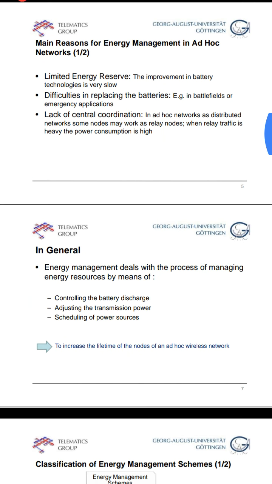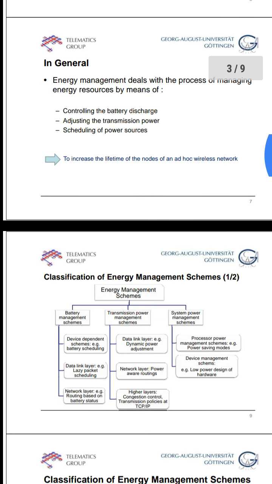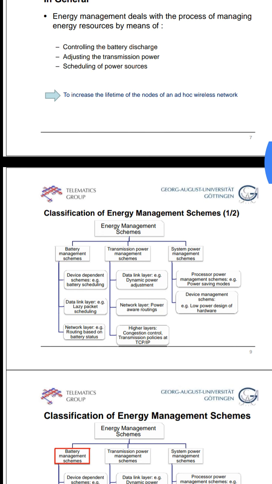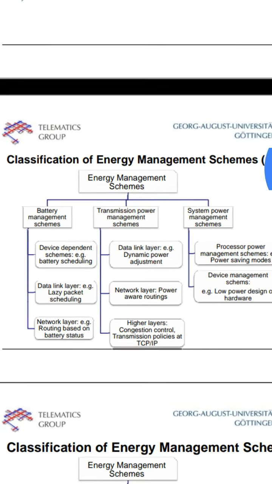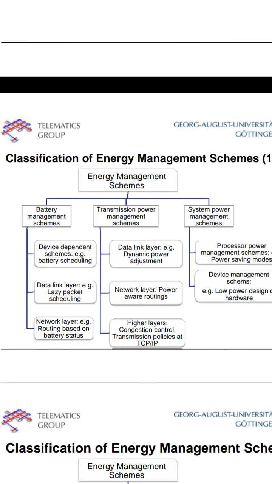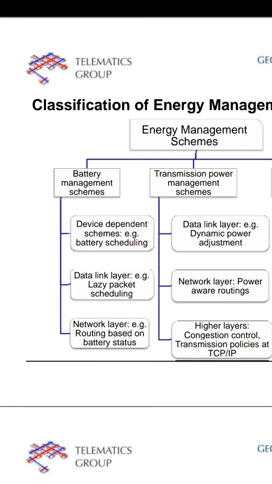Good morning to all. Today I would like to discuss the classification of energy management schemes in ad hoc wireless networks. The total energy management schemes are classified into three schemes: the battery management scheme, the transmission power management scheme, and the system power management scheme. Battery management schemes are again classified into three types.